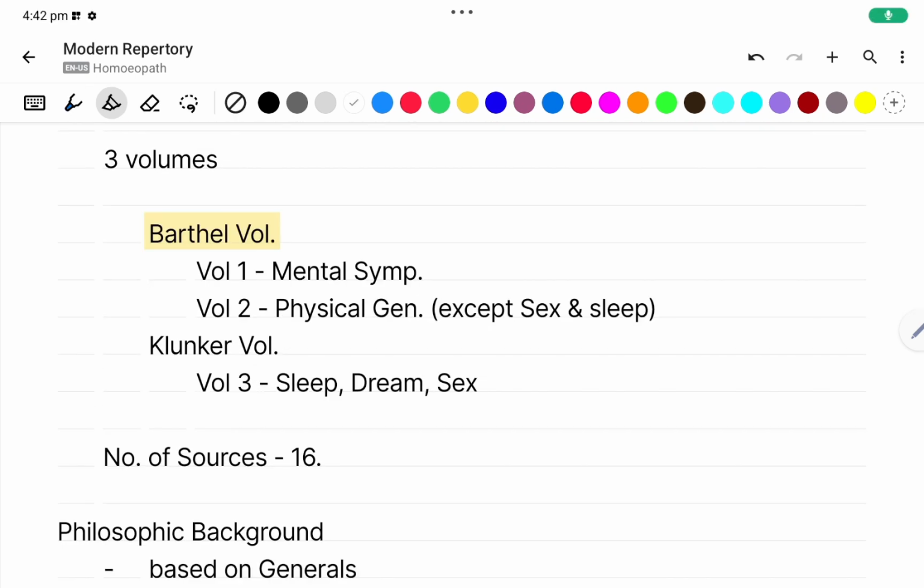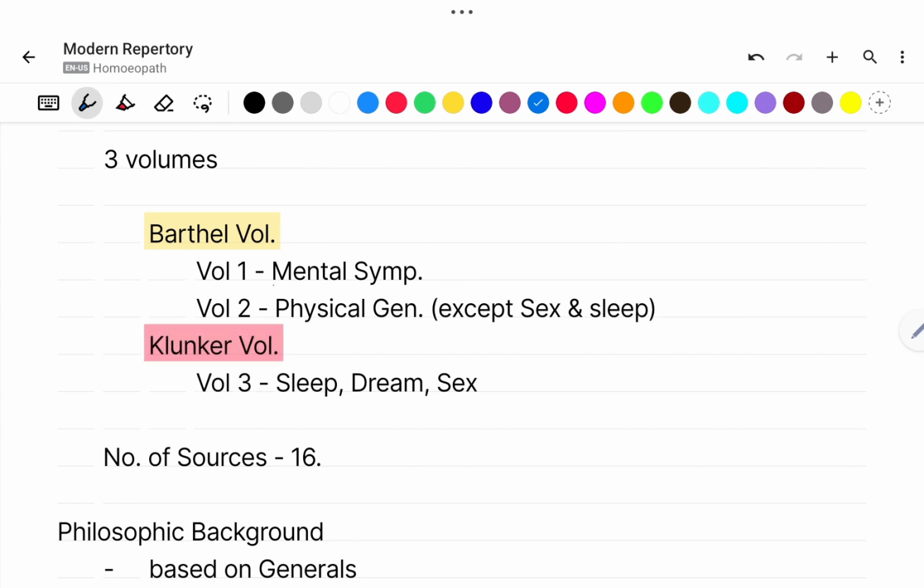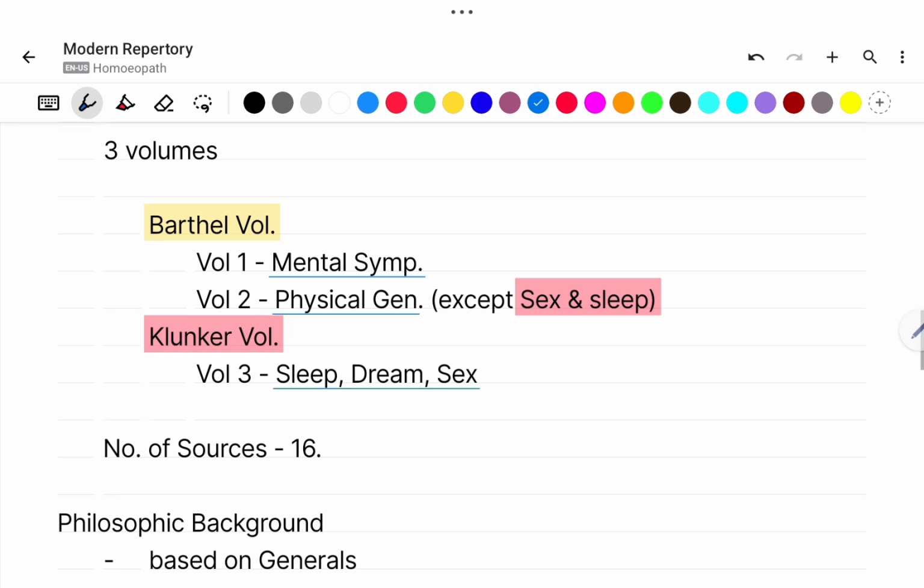The first 2 volumes are known as Barthel volumes, and the third volume is known as Klunker volume. Volume 1 contains mental symptoms and volume 2 contains physical generals except sex and sleep. And volume 3 contains sleep, dream and sex.